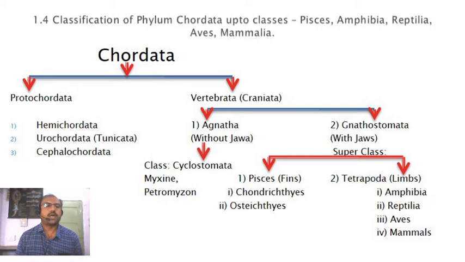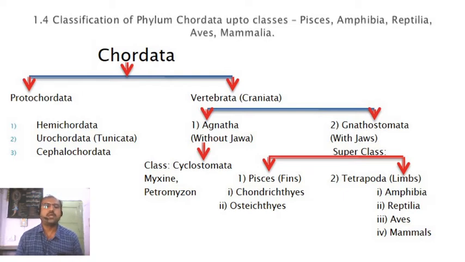Gnathostomes are again divided into two superclasses. One is Pisces and another is tetrapods. So the Pisces are also aquatic, and the tetrapod individuals are generally aquatic as well as terrestrial. They are also aerial. So let's see the tetrapod individuals, those which have the 4 limbs.